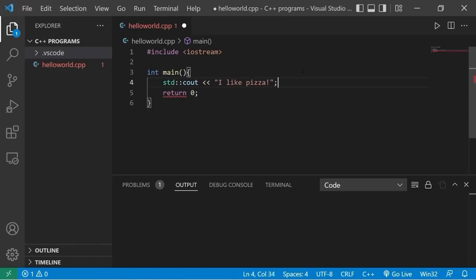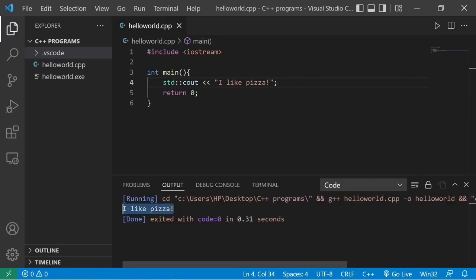Then follow this statement with a semicolon. At the end of statements, we add a semicolon. That lets the compiler know that this statement is done. It's sort of like the period at the end of a sentence. That's when you know the sentence is complete. So I'm going to save this. I'll hold Control S, or you can go to File, Save, then click this button to run it. And there's my output. I like pizza.